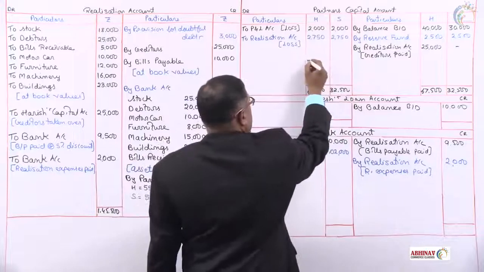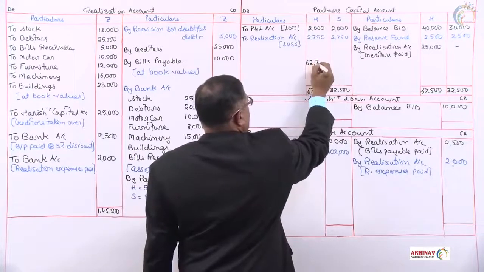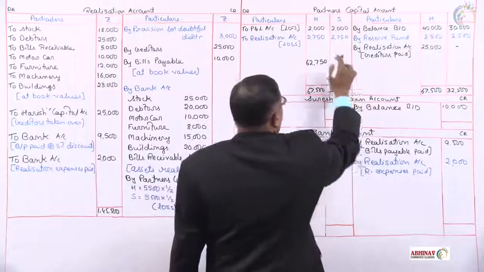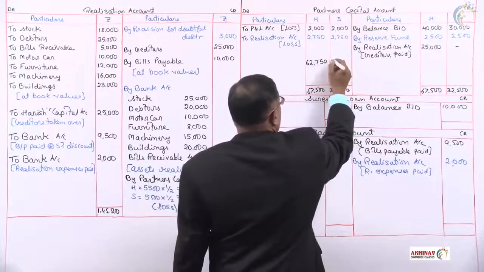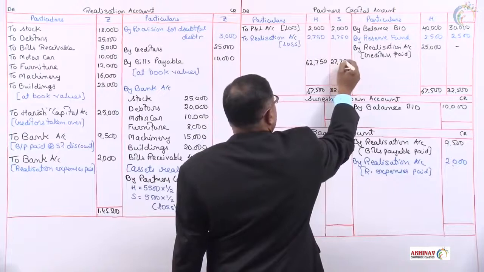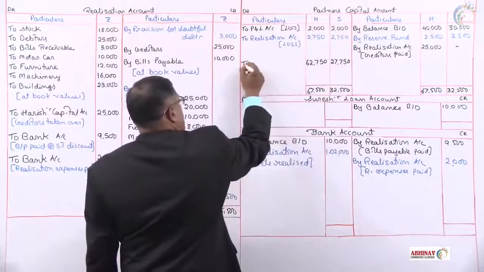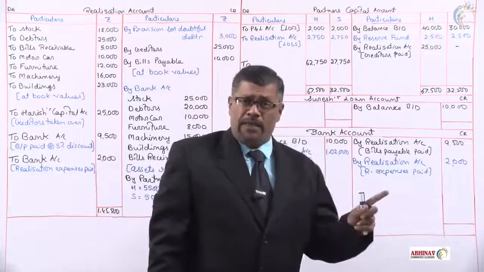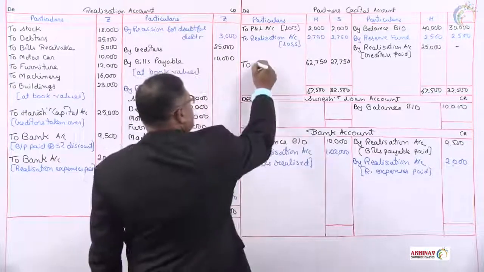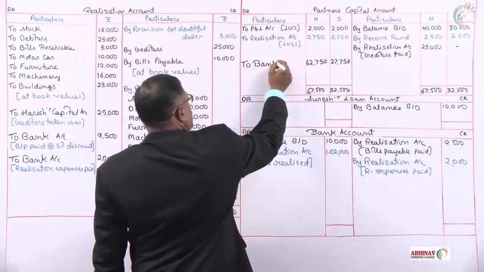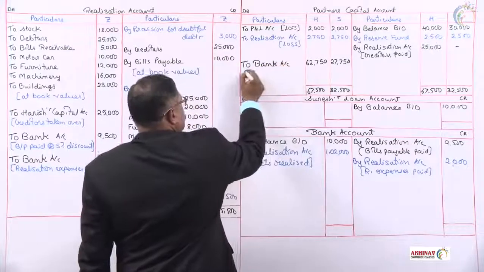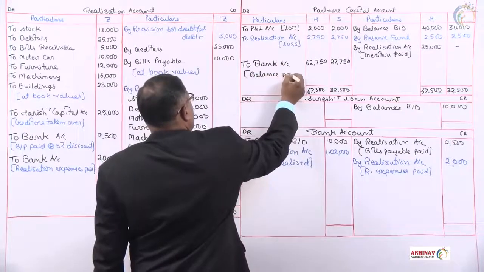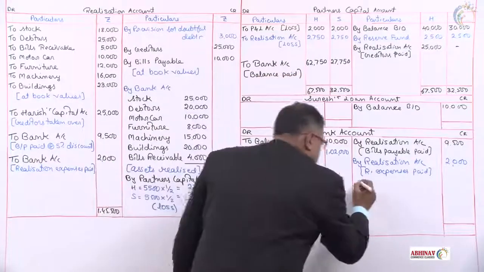So when you minus it, what you get is 62,750. From this 32,500 minus the debit side, what you get is 27,750. Whatever balance we get, that is the balance payable to the partners. Let's pay that. 2. Bank account, into bracket, balance paid, transfer it.